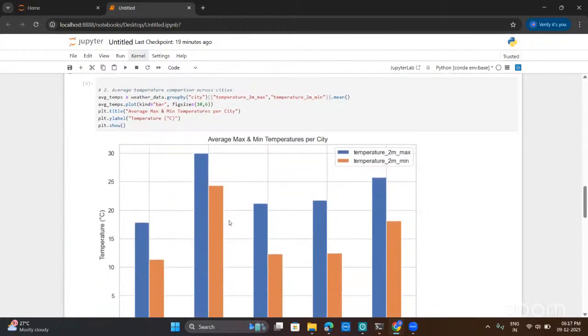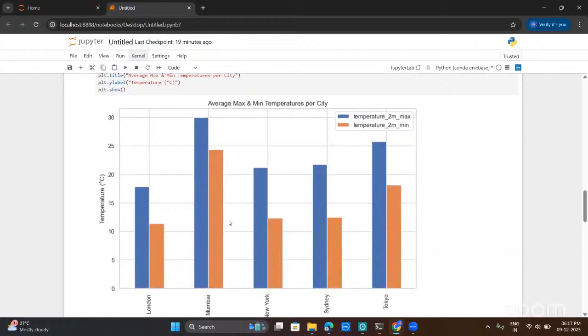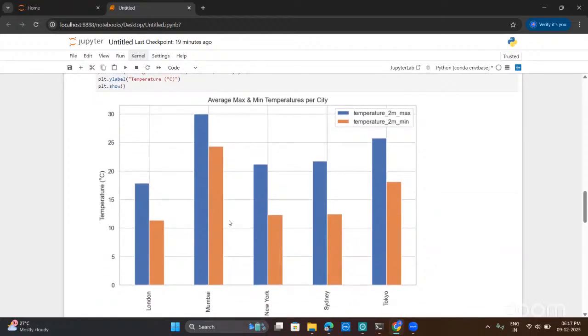Coming to the second visualization, here we can compare the average temperature across cities. It's a grouped bar chart. It illustrates each city's average maximum and minimum temperatures, which helps us identify consistently hotter and cooler regions.